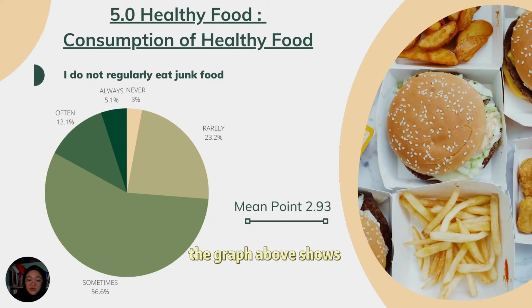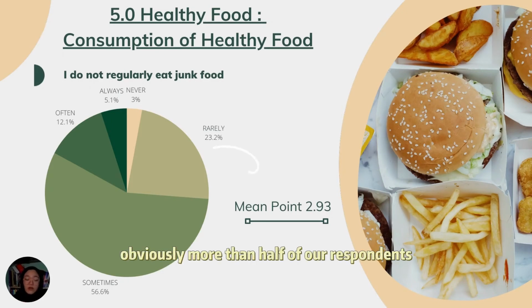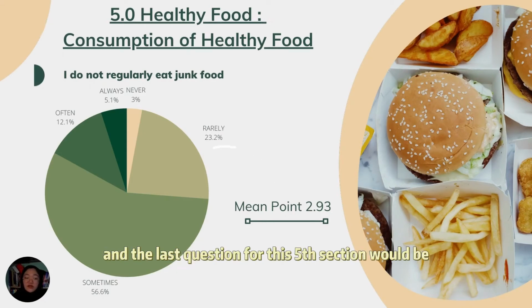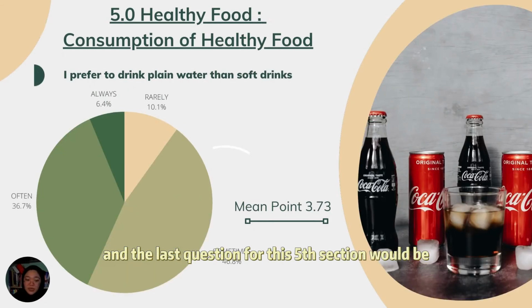the graph above shows the regularity of our respondents not eating junk food. Obviously, more than half of our respondents do eat junk food sometimes with a 56.6%, and the mean point will be 2.93. And the last question for this fifth section will be I prefer to drink plain water